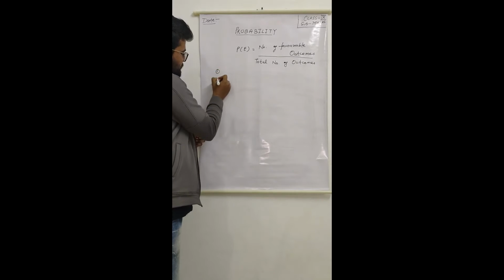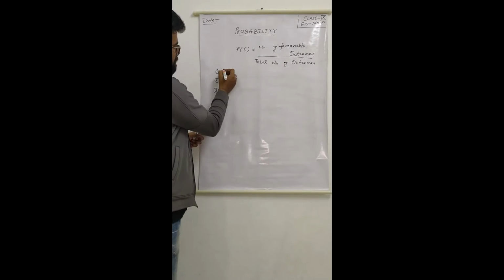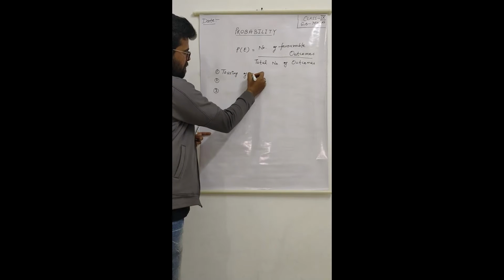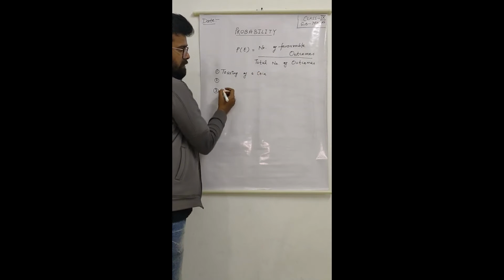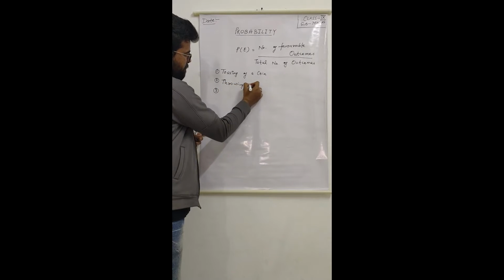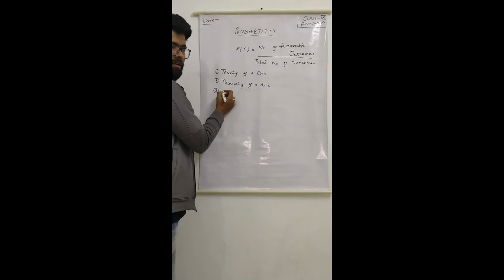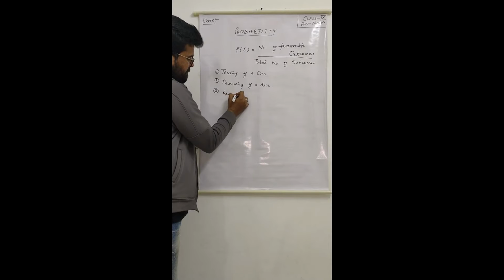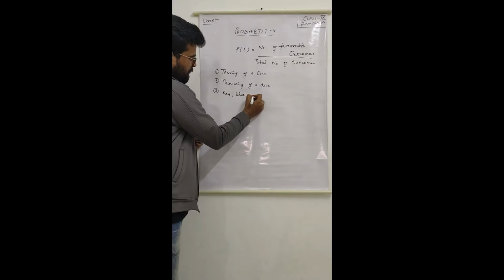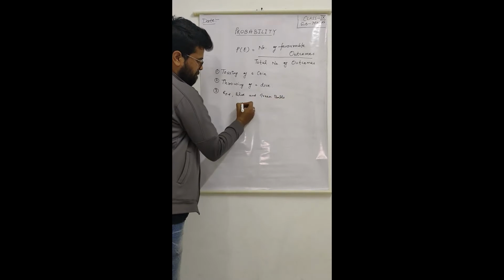We took 3 examples in the previous video: tossing of a coin, throwing of a dice, and red, blue and green balls in a box.